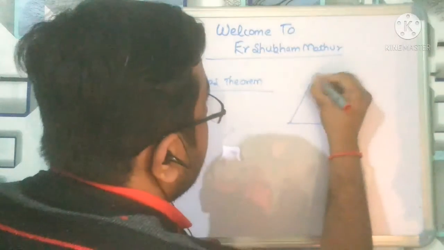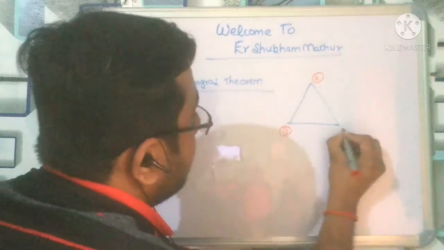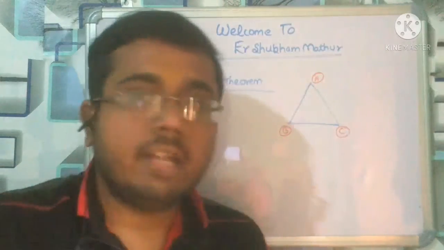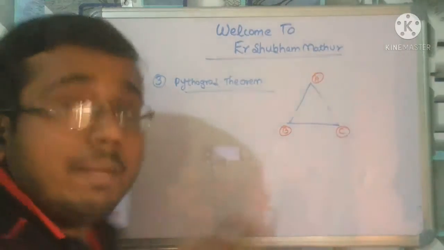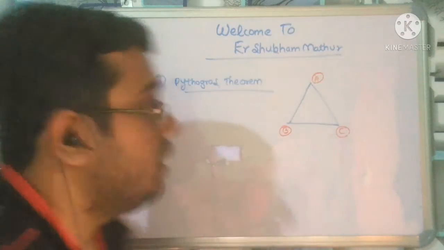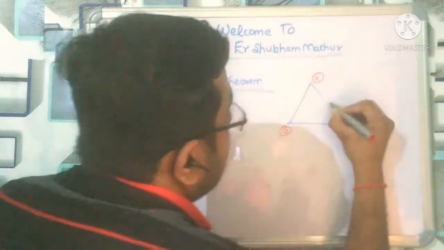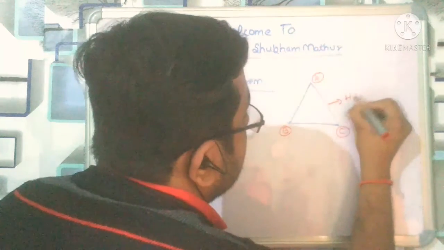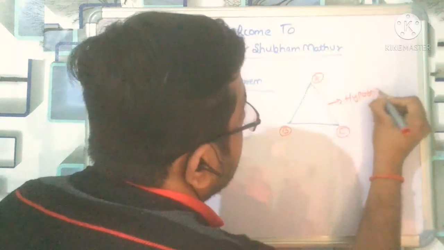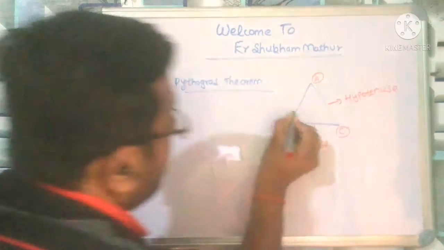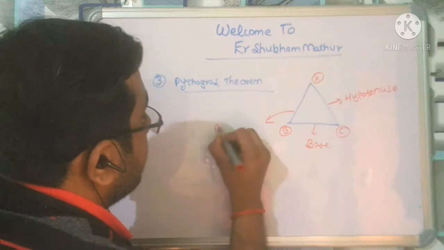This is A, and I think you are able to see A, B, C. So what is the Pythagoras theorem? Let us suppose this is the hypotenuse, this is the base, and this is the perpendicular.